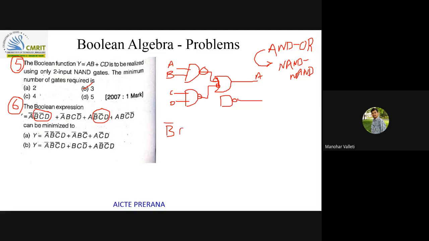B bar C bar D I can write directly from this, and B D bar if I take common.